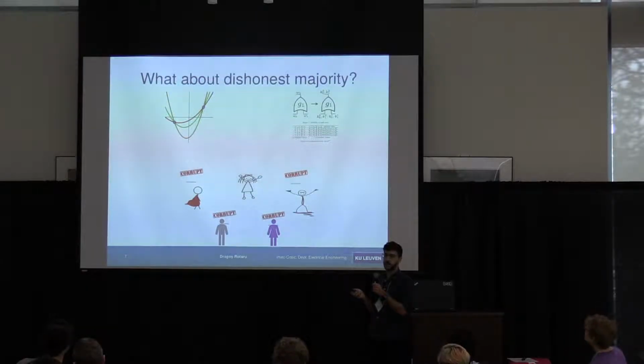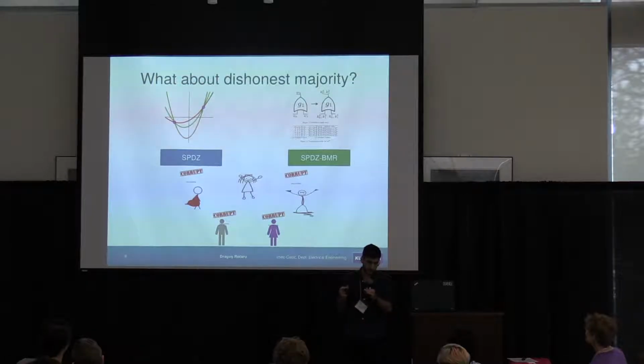So we have multiple parties where all but one can be corrupt, and we want to guarantee the privacy of the honest parties. For the purpose of this talk, we'll focus for pedagogical purposes on SPDZ and SPDZ BMR. And there's a way of doing this. So we have SPDZ, which is good for secret sharing, which works over mod P arithmetic, and we have SPDZ BMR, which is for the Garble circuit paradigm. And there's a way of switching this.